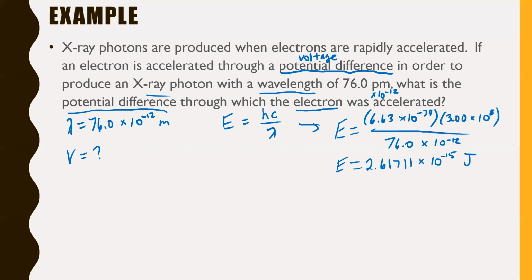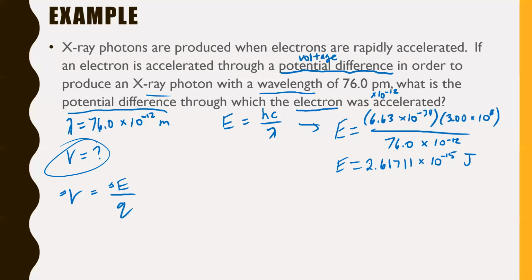That's all well and good. But we have to find this voltage from here. Let's have a look at our formula sheet. If you look at your formula sheet, look for a voltage anywhere you can find it. They're all kind of just down in the electricity and magnetism section. There is one formula that says delta V, or in other words, your change in voltage, equals delta E, which is your change in energy, over Q.